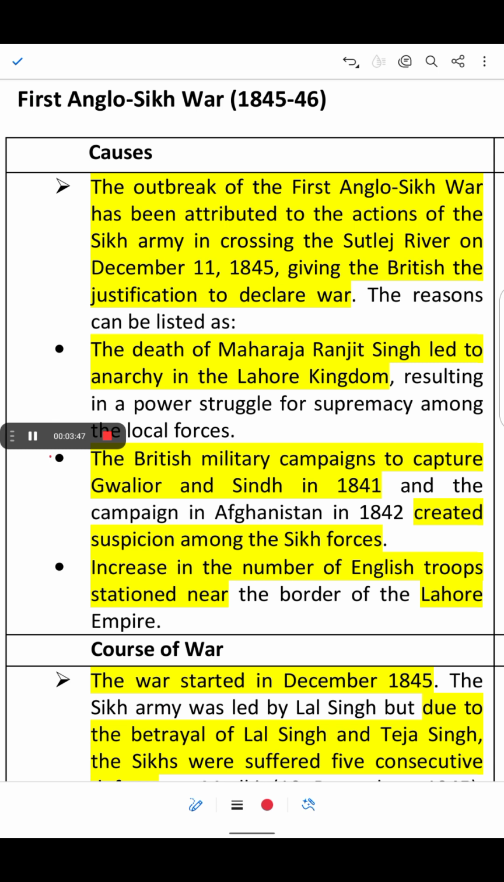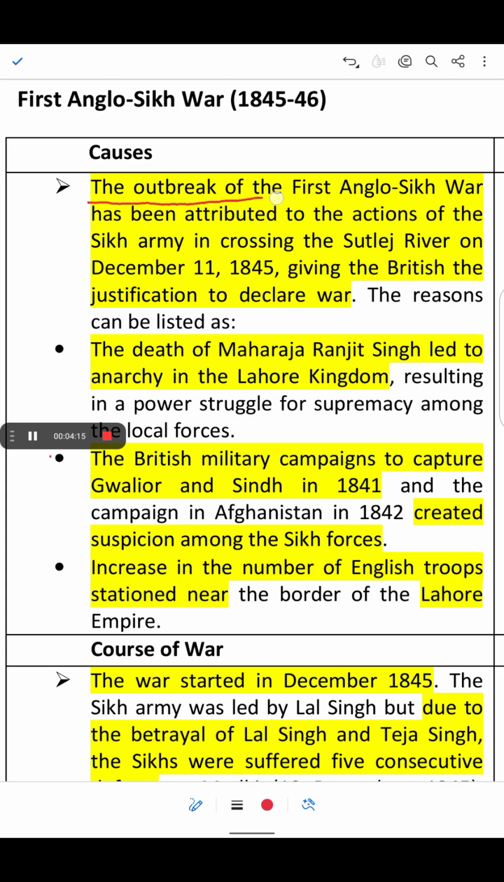So why is this war so important? It marked the beginning of the British takeover of Punjab, and the Sikh Empire's power declined, leading to the Second Anglo Sikh War from 1848 to 49. Okay, so let's start today's session.